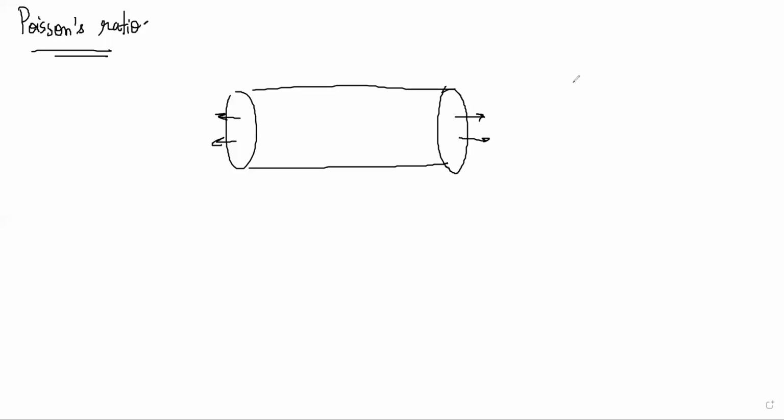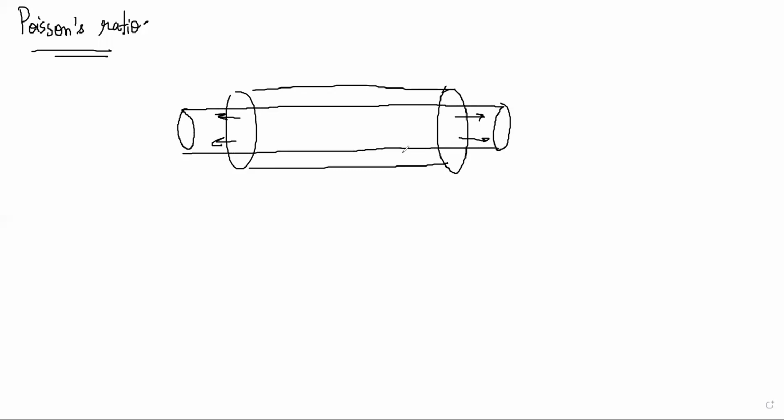Both sides. However, the volume of the material is constant. So obviously it should be thinner now if it increases in length. It should be thinner in width. So basically it is shrinking in cross-section area and increasing in length. So he's saying its length increases in the direction of the tensile force.